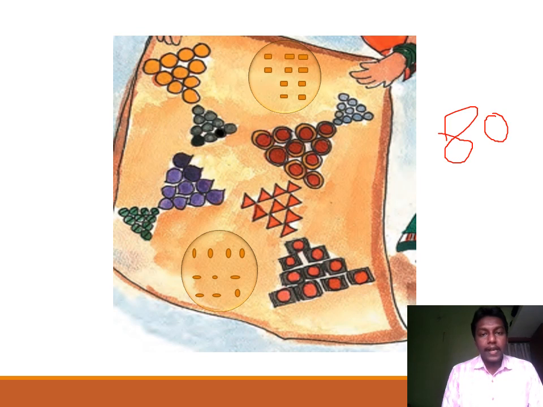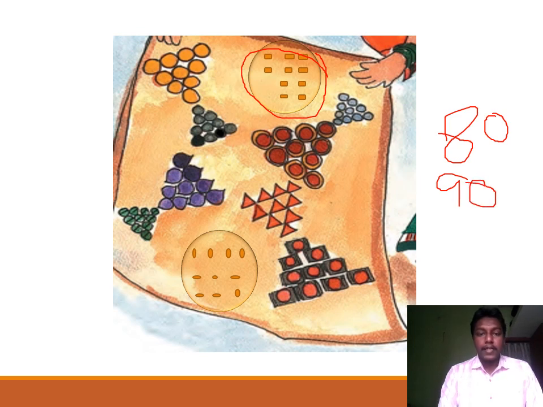So we can do one thing. We can create a group of bindis here, and in each group we will draw 10 bindis. So here in this group I have used 10 bindis, and it makes a design of 90 bindis in total.